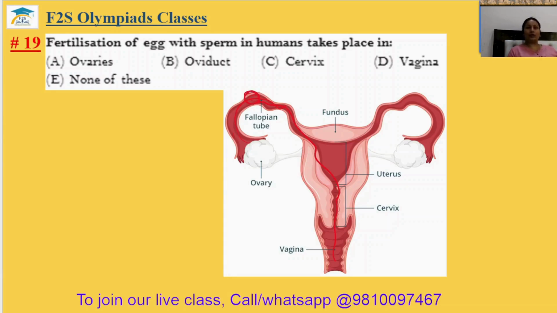After fertilization it converts to a zygote, then to an embryo, and it is implanted on the uterus lining. So fertilization takes place in the oviduct. The 19th answer will be option B.